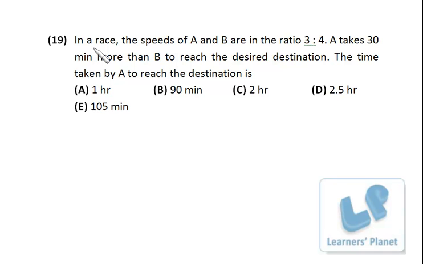In a race, the speeds of A and B are in ratio 3:4. A takes 30 minutes more than B to reach the desired destination. The time taken by A to reach the destination.